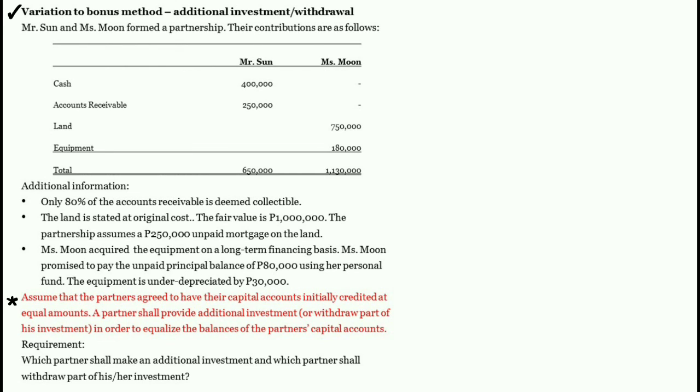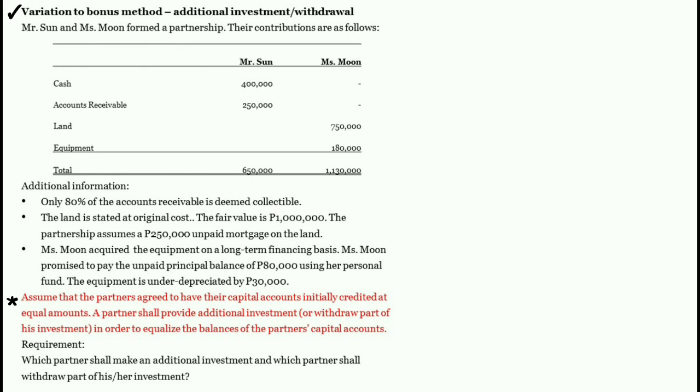A partner shall provide additional investment or withdraw part of his investment in order to equalize the balances of the partner's capital accounts. Requirement: which partner shall make an additional investment and which partner shall withdraw part of his or her investment.